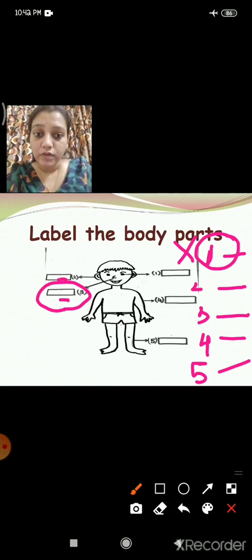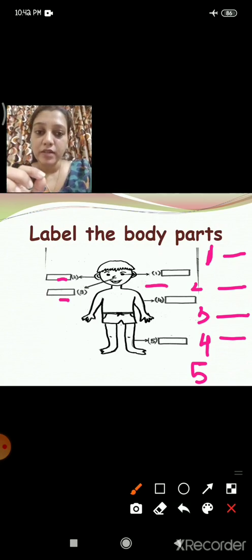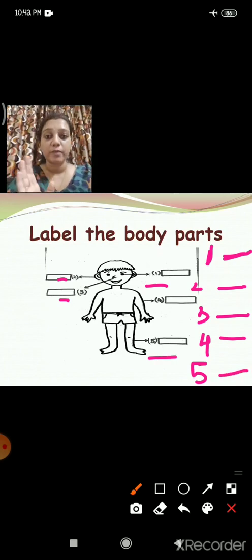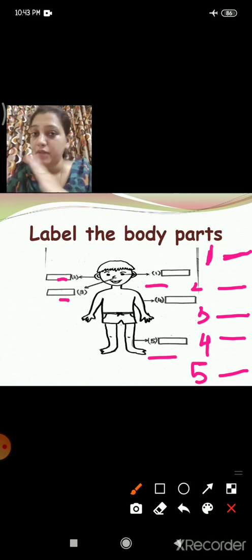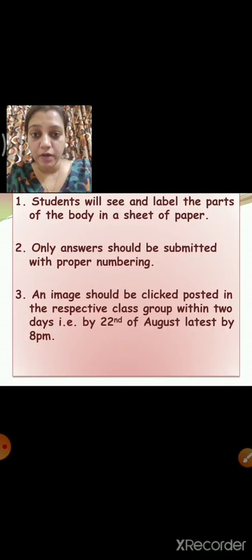Okay, number 1 answer you will write in number 1 only. Number 5 answer you will write in number 5 only. If it is going up and down, if you write number 2 answer in number 3 and number 3 answer in number 2, then teacher is going to give you wrong. Am I clear?